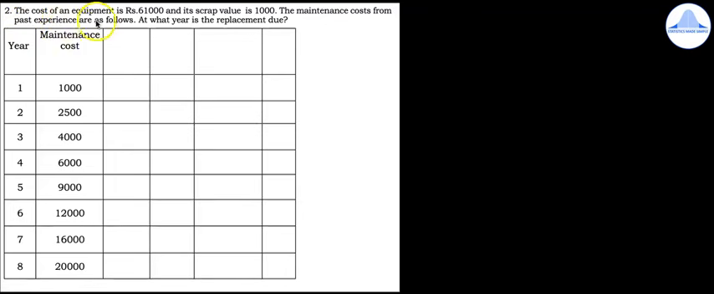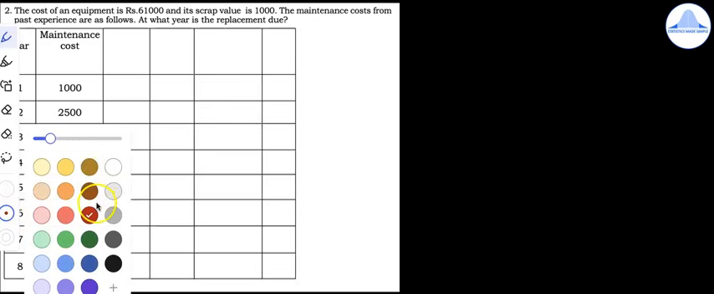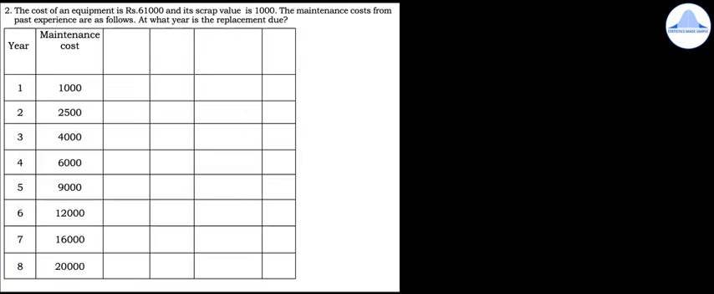Second question, the cost of an equipment is rupees 61,000 and its scrap value is 1,000. The maintenance cost from past experience are as follows. At what year is the replacement due? So they have given us the years from 1 to 8 and the maintenance costs are given. So now let us start the problem. Let us write the values which are given to us in the question. So start the problem, write given.